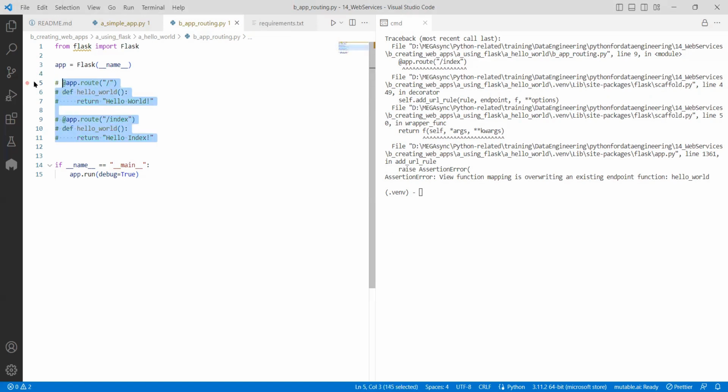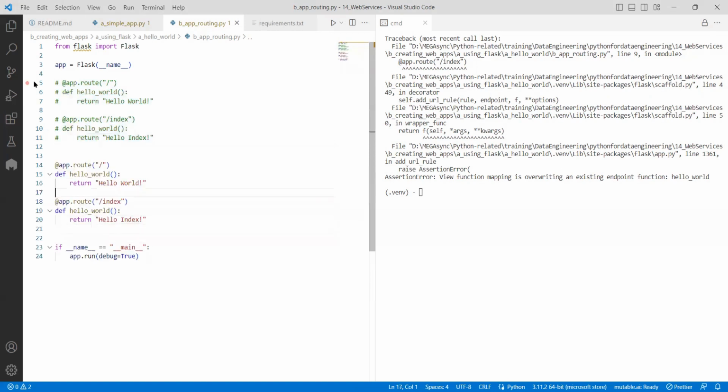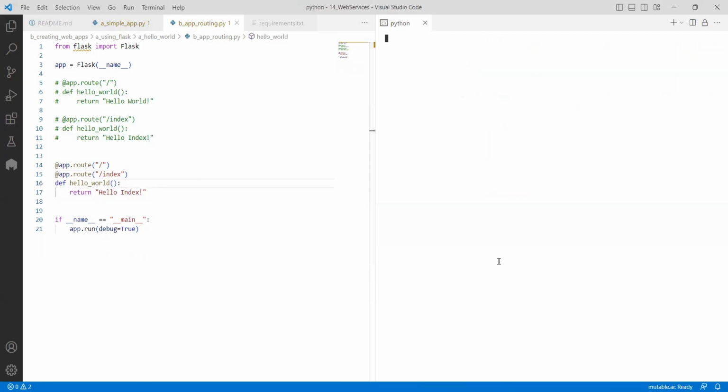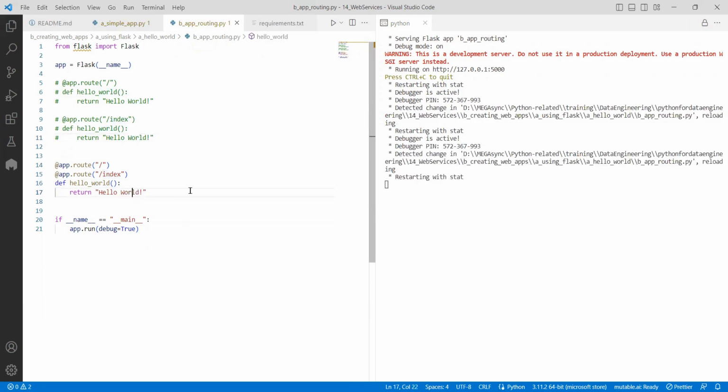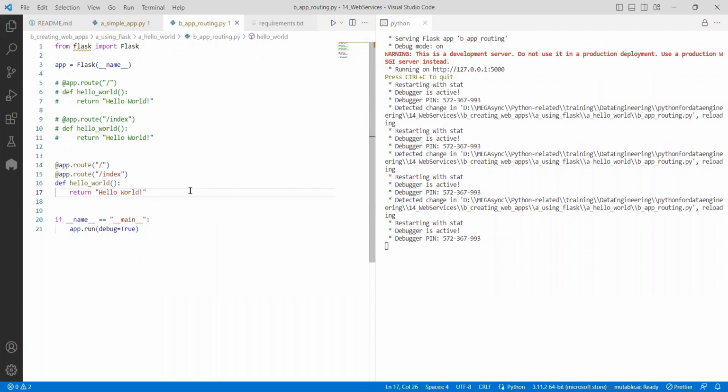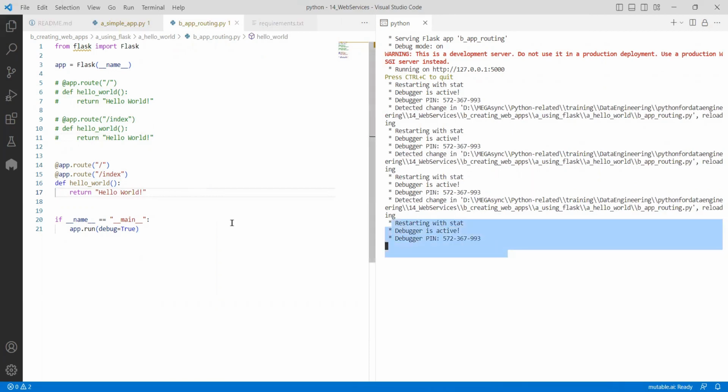In that case, as this doesn't work for us, we can do it in a smarter way. Hope you know how decorators work. We can have a double decorator. Means if I do like this now, you can come in two ways. In both the ways, it will do the same thing. Say here, index hello world. Here also, index hello world. See, every time I save it, it is restarting, right? So this is what I want to say. File reload happens: for a file save or file change event, it will reload. That is one thing. This is one beauty actually.